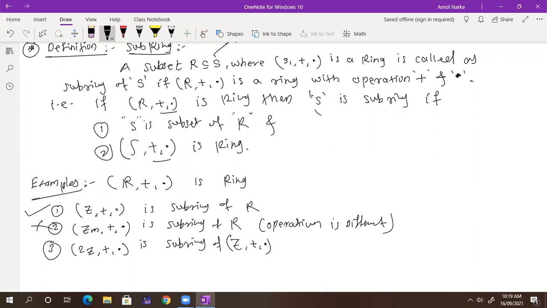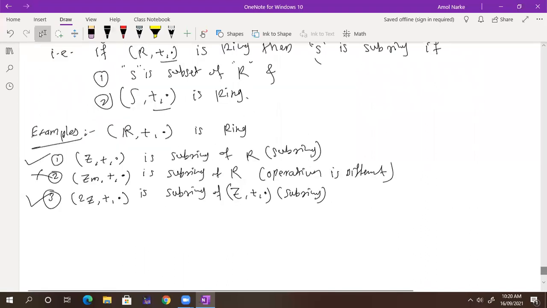Tell me what is the identity element here in 2Z with respect to plus. If 0 is there, then it is. And we have 0 there. So it is a subring, because we have directly taken Z, the set of all integers with 0. It is also a subring. You can find many more examples like that. So these are the examples of subring. Does everyone understand that? Clean and clear?